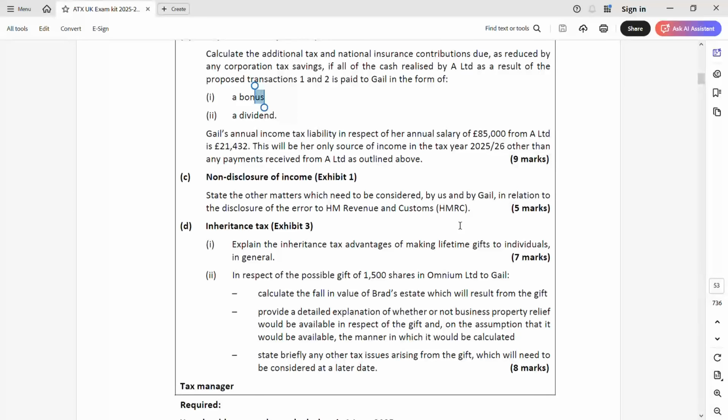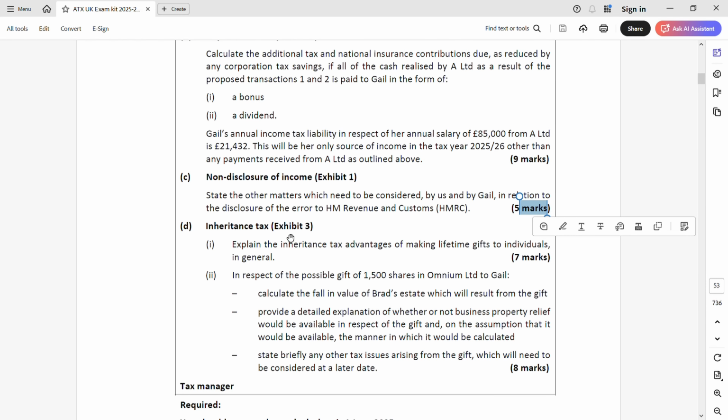It is an ethical question for 5 marks. Ethical question you will always get in section A for 5 marks. That is a 50 marks question in ATX. So this is about the client not disclosing their income. So basically we have a standard approach to answer ethics questions that I will show you when we answer ethics questions. Since it's 5 marks, you have to give 5 separate points. So here you have to state the matters that they need to consider and also disclosure of the error.